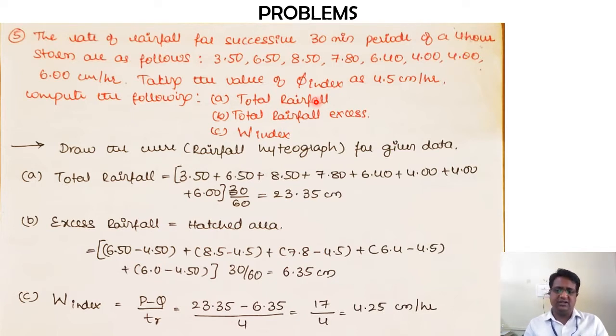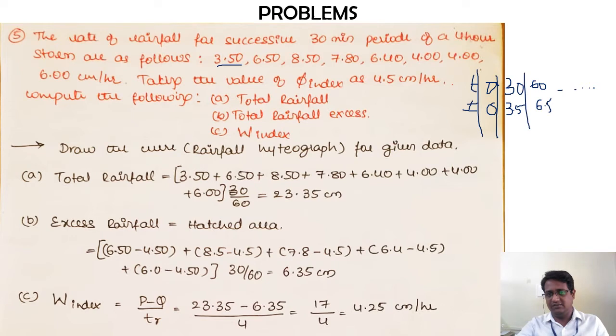You can still go ahead and make a table of your own, where you write time and the intensity of rainfall. For 0 it is 0. For 30 minutes the first value is 3.5, so 3.5. Next for 60 minutes it is 6.5 and so on. So you can go on doing such a table if you want.